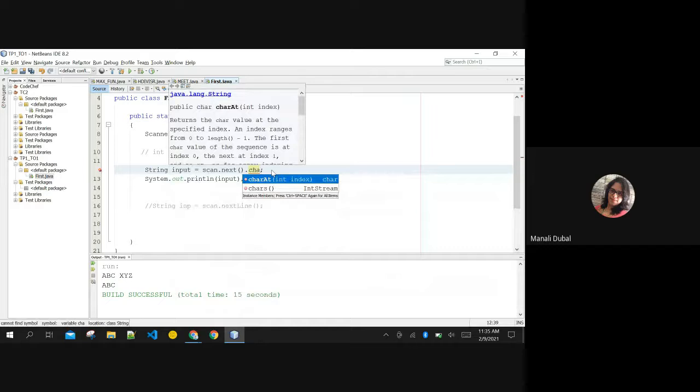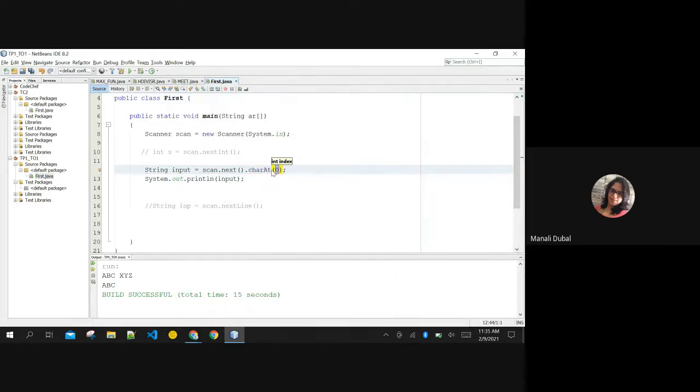the charAt method. In the last class, we have seen this charAt method. What I'm calling here is a chain of functions, right? What I'm doing here is inputting a string from the user, and on that string calling charAt. I am not saving this string anywhere. What I am saving now is the character ch that the user has inputted from the keyboard.